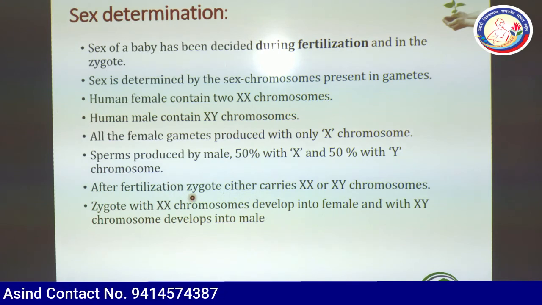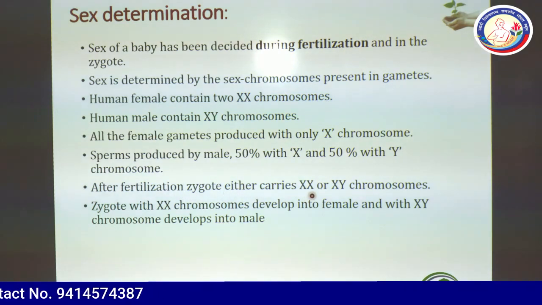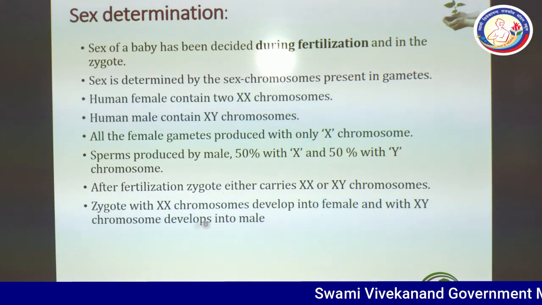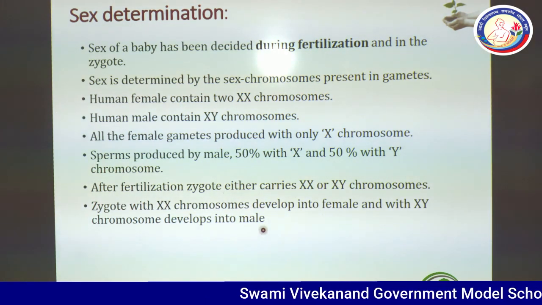After fertilization, the zygote carries either XX or XY chromosomes. Zygote with XX chromosomes develops into female, while with XY chromosomes it develops into male.